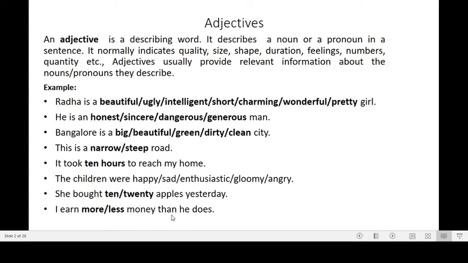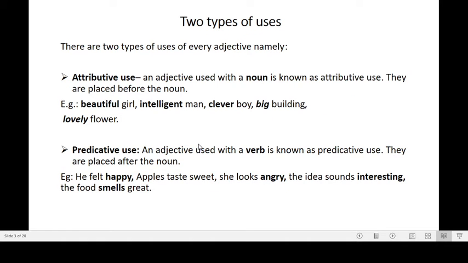So now let's recapitulate this concept. An adjective is a describing word. It describes a noun or a pronoun in the sentence and it normally indicates quality and size, shape, duration and feelings, number or quantity of a noun or a pronoun, and they provide relevant information about nouns or pronouns. Now let's move on to the next slide.